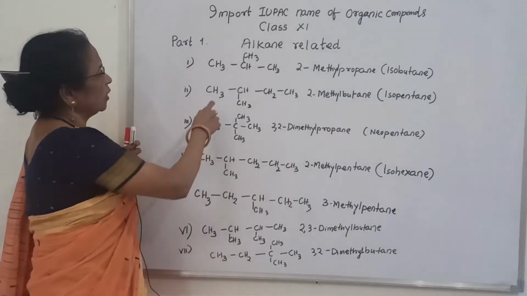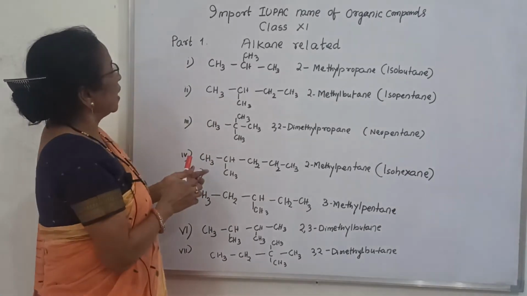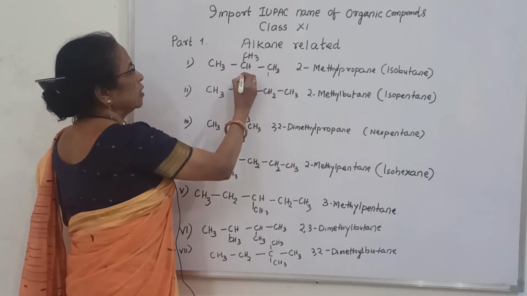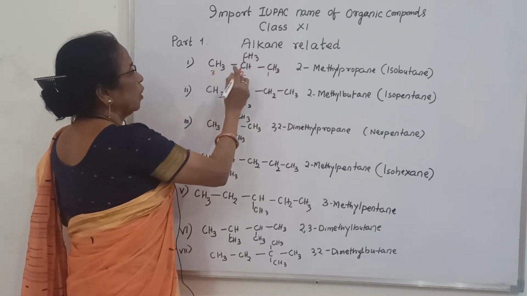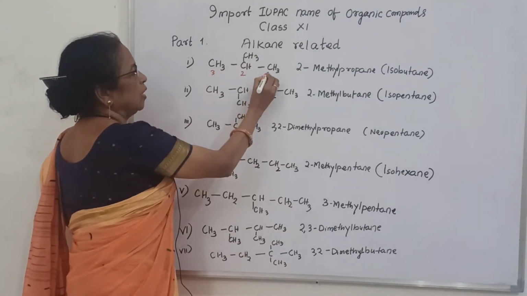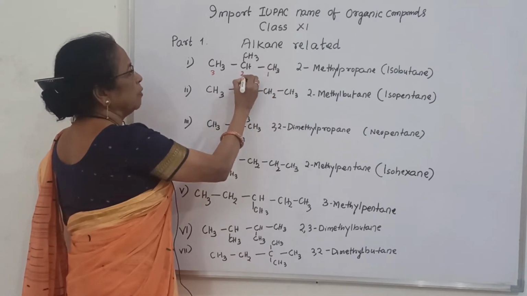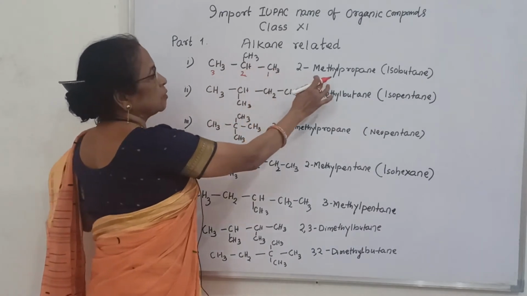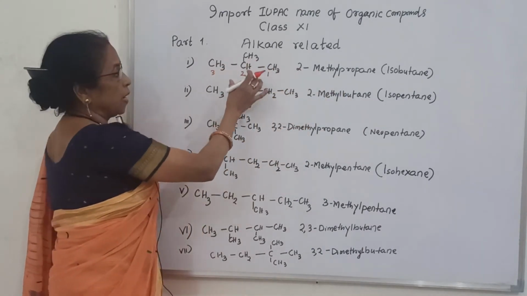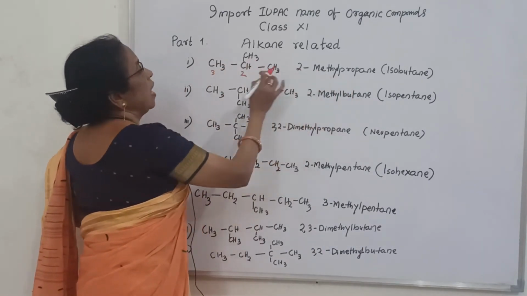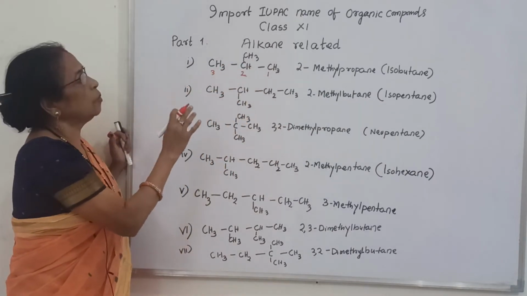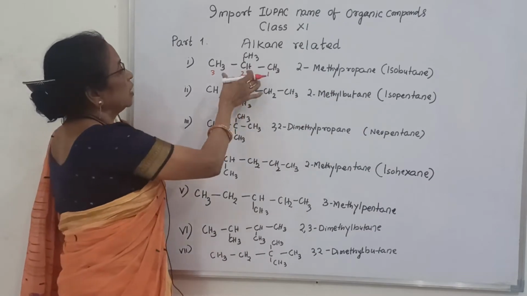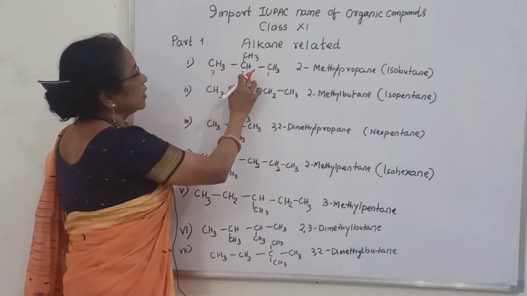You see the first one: CH3, CH3, and in the middle, this is 1, this is 2, this is 3. In 2 position there is a methyl group, so what is the name? 2-methyl propane. The parent hydrocarbon is propane, and in 2 position a methyl group, so 2-methyl propane. What is the common name? This is called iso group, CH3, CH3.